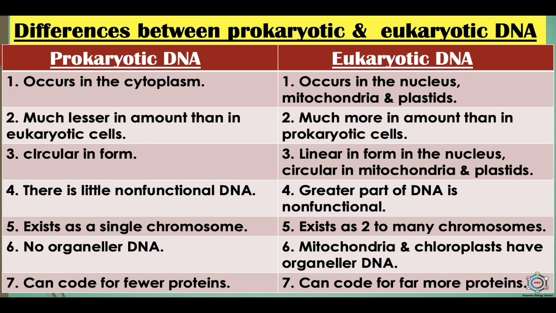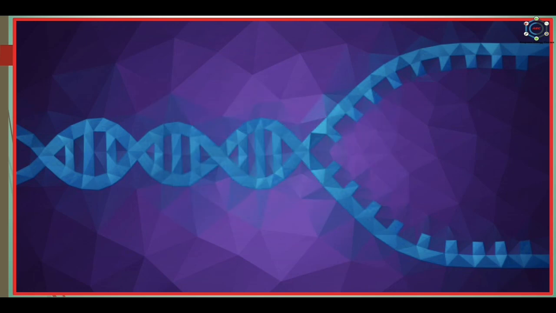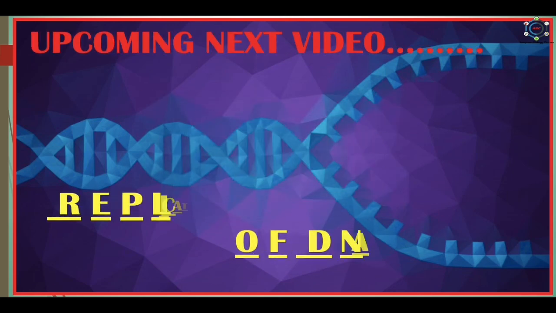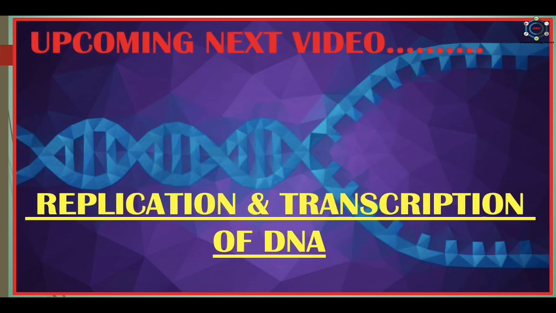So, this is the end of the video in which you have studied the genetic material, experimental evidences for DNA's role as genetic material, structure of DNA, Chargaff's rule, Watson and Crick model of DNA, solenoid model, types of DNA and the functions of DNA, and the summarized view of the DNA characteristics. The next upcoming video will be on the replication and transcription of DNA.